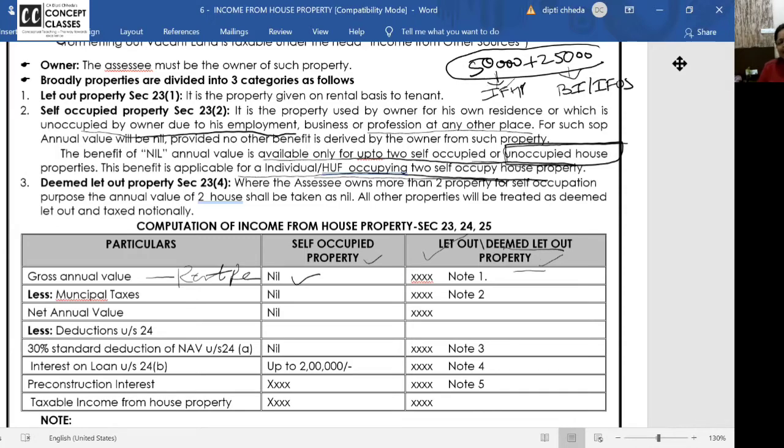But then greediness. You say, ma'am, anyhow, Alwal house is closed for 1 year. Nearby there is a function hall. And you start giving it out on rent as a guest house. And you start getting rental income. Ma'am, only for 1 month, wedding season. Rest 11 months it is vacant. No. Even if your house is vacant for 12 months, unoccupied or self-occupied, if you get a little rental income also, it's let out.